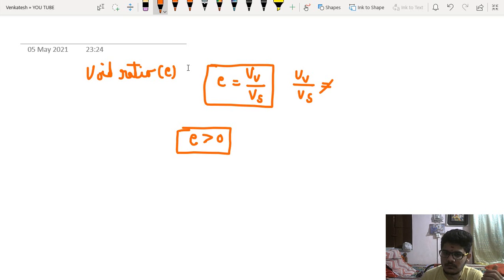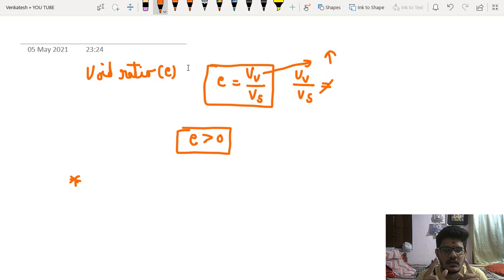And also if the volume of voids keeps on increasing, then this upper limit will go on increasing, so it can be greater than 0. It will never be equal to 0. Why? Because volume of voids can never be 0. So this is one of the important points. Void ratio is volume of voids to the volume of solids. Since volume of voids can never be 0, the numerator can never be 0. But when the volume of voids keeps on increasing, the e value also keeps on increasing. That is why e is greater than 0.